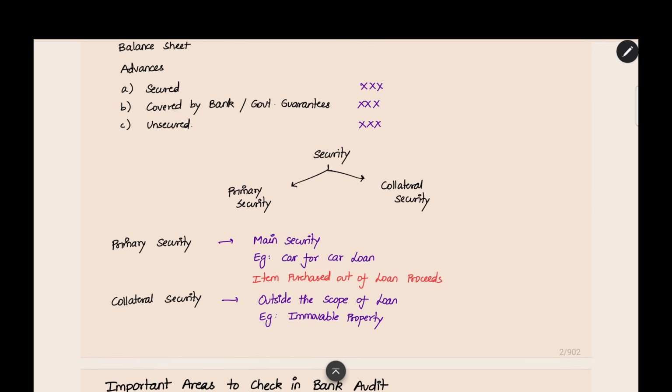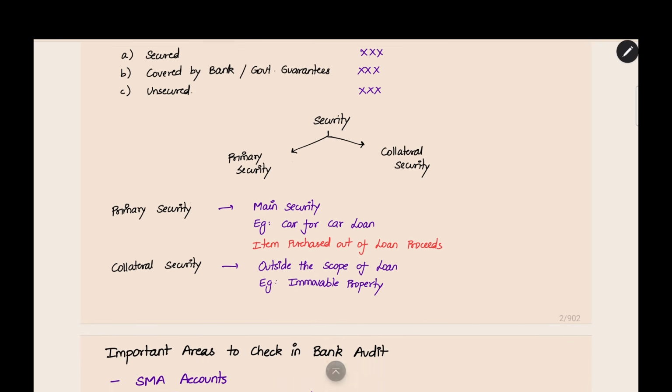And the next thing we are going to see is about security, types of security. There are two types of security. One is the primary security, and the second one is the collateral security. You may have heard in many places that banks ask for collateral security. You may have seen in movies or web series, when people go for a loan from a bank, they will ask for collateral security. But we do not know what is collateral security. We will think that it is just a security. Now we are going to see in detail what is collateral security.